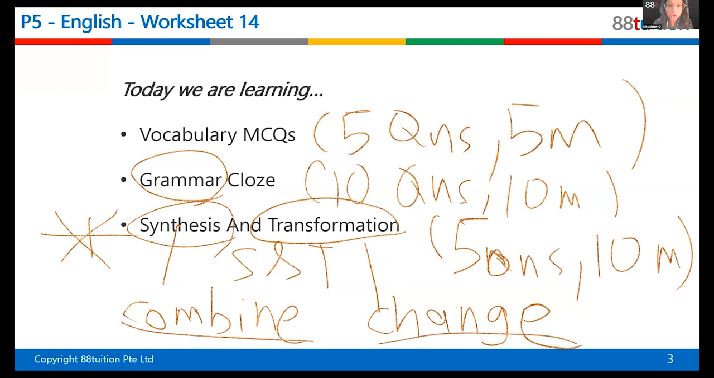Combine and you change. You're combining 2 sentences. Maybe you change the order of the sentence, change the order of the phrase. However, you cannot change the meaning. So when you combine and the meaning changes, then you lose marks already. So the meaning must remain the same, but you combine and you change. Well done. Thank you very much, all of you.